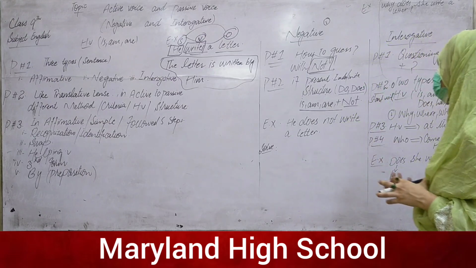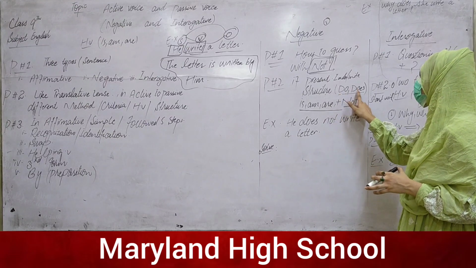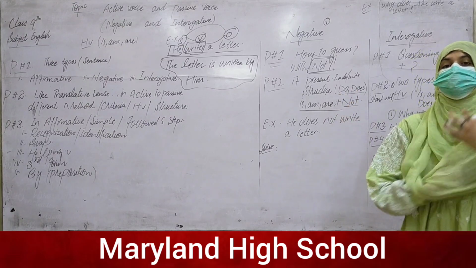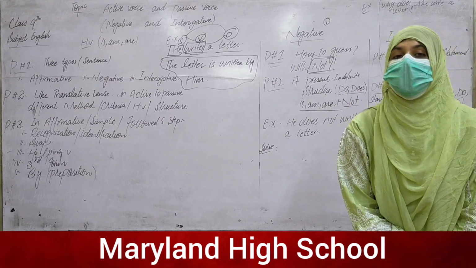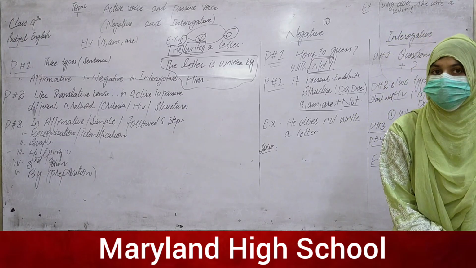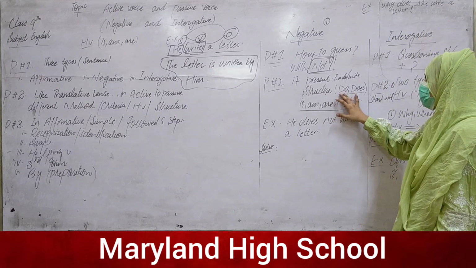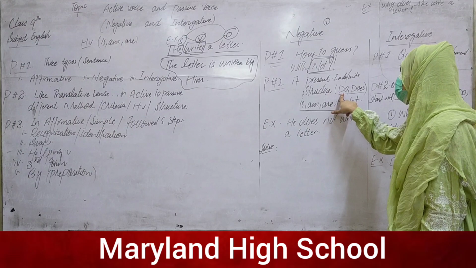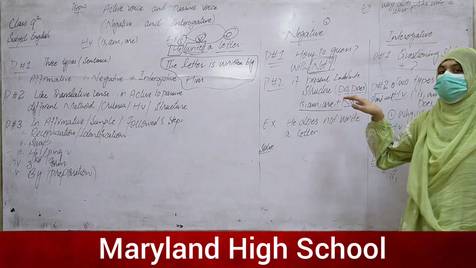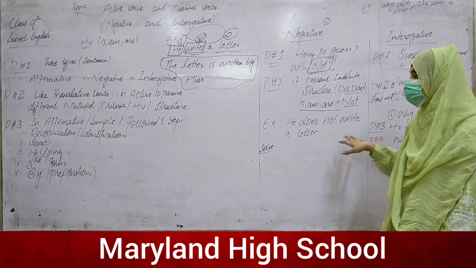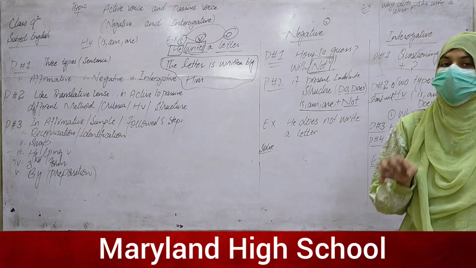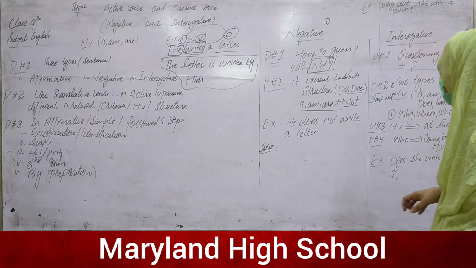But in any tense where we have do and does, as you know, do and does are the helping verbs of the negative and interrogative present indefinite tense, and we can easily guess that it is negative and deal with it according to the negative criteria and method of solving.